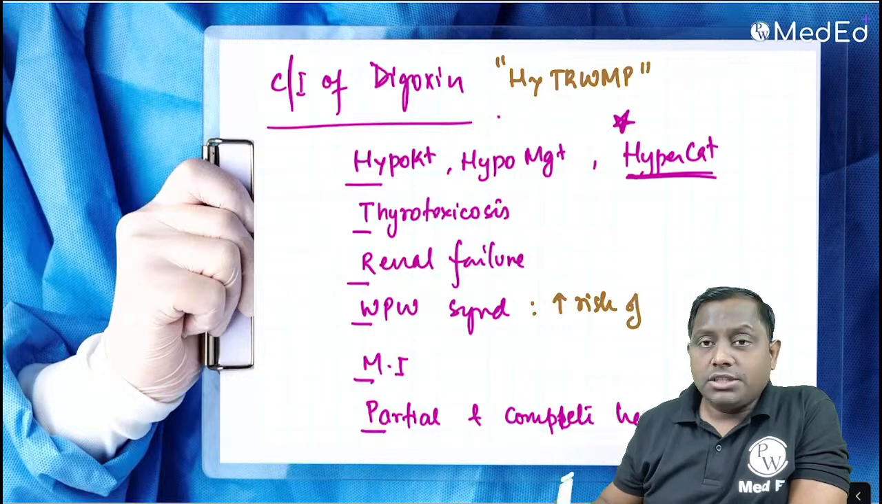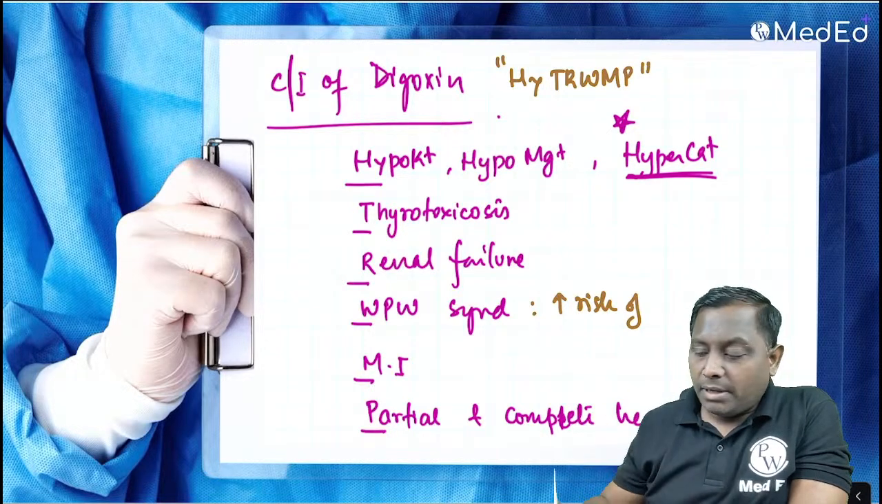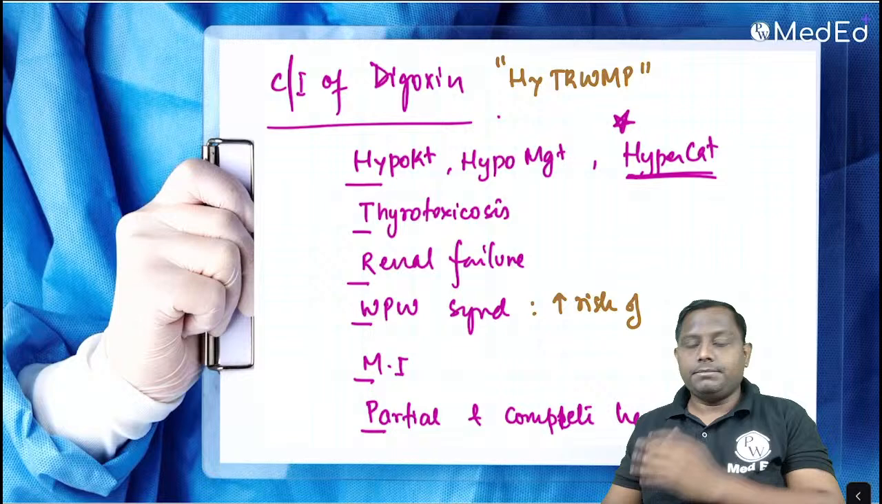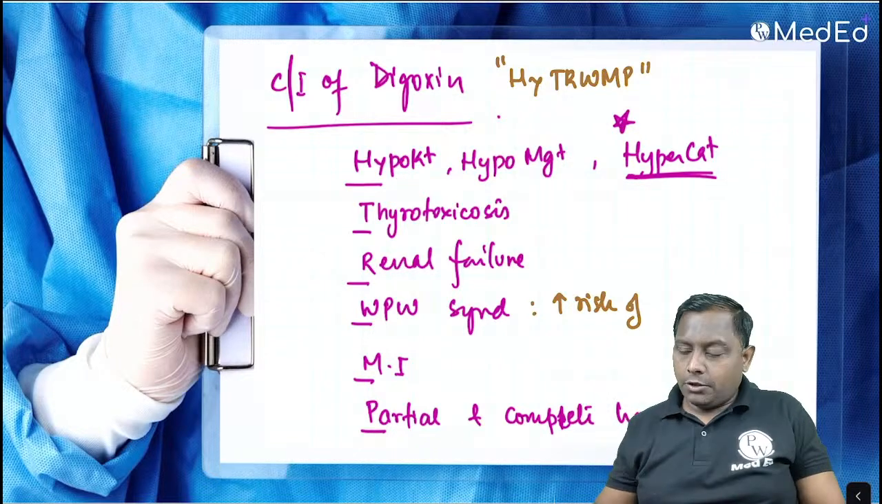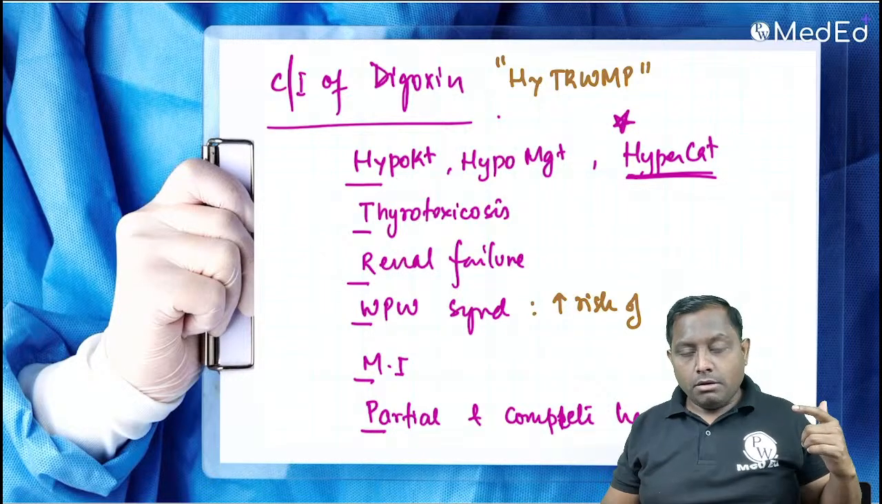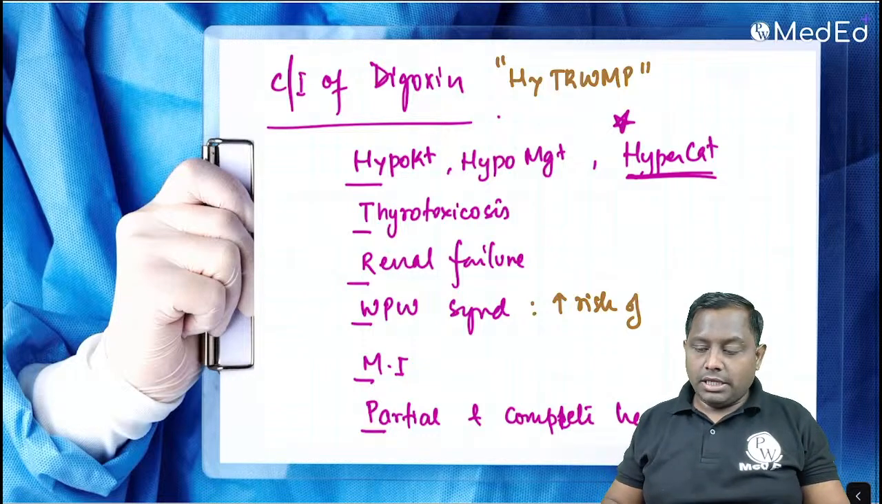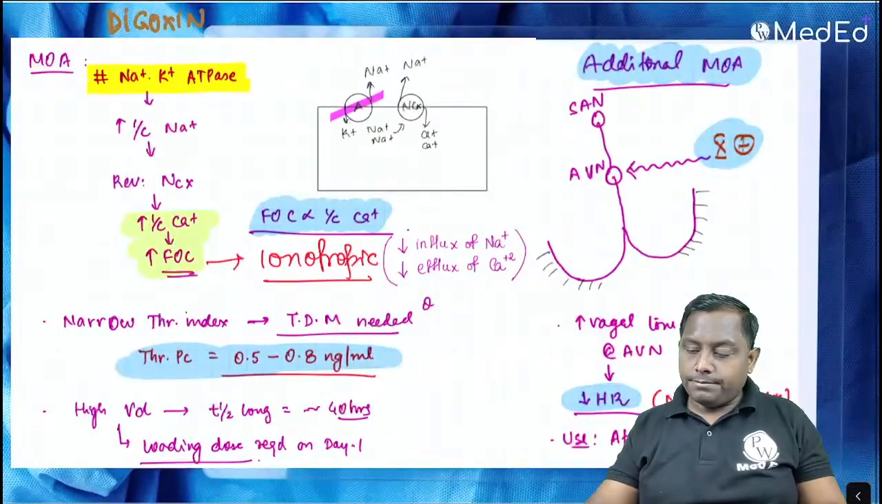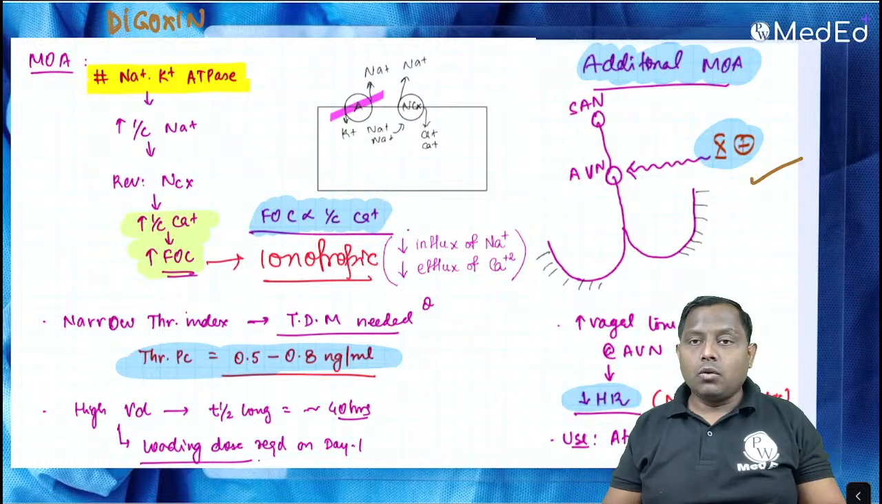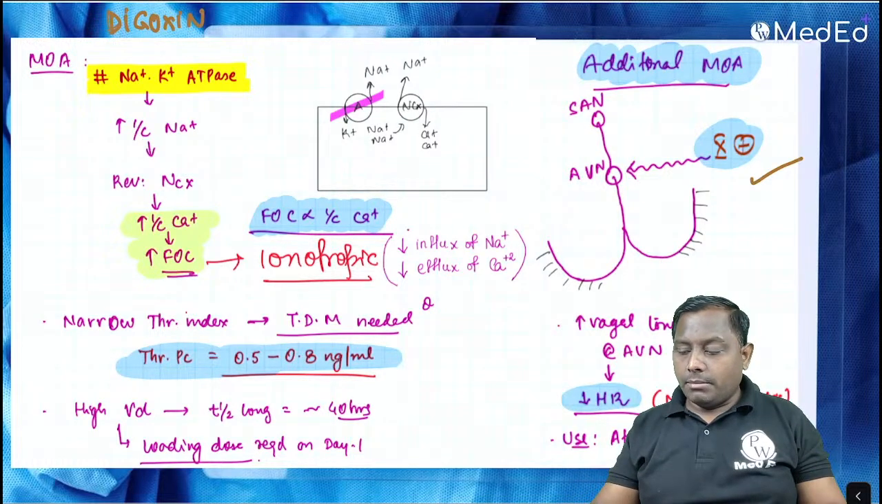Why? Because in WPW syndrome there is a bundle of Kent, there is an accessory pathway that will be overactive, because at the nodal tissue there is actually going to be increase in the vagal tone. That is one of the mechanisms of action I told you here, increasing the vagal tone. So because there is a vagal tone, remember there is a condition called